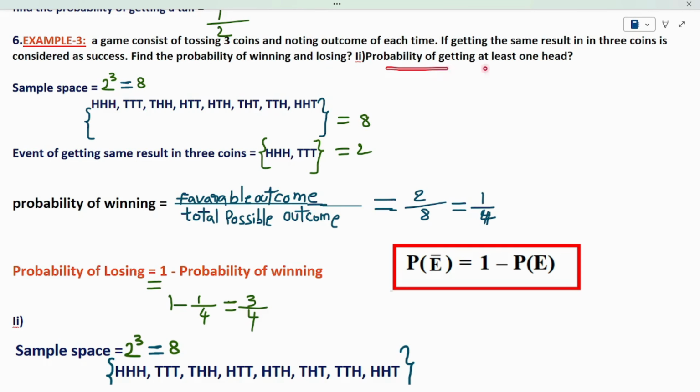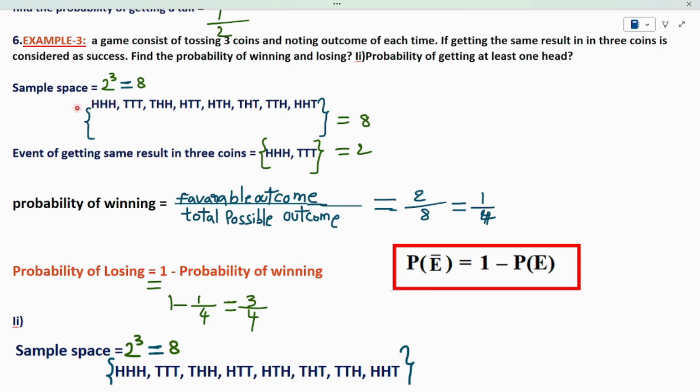Then the probability of getting at least one head. In any problem, we have to find the sample space and then the event. Later, we have to substitute the sample space and event in the formula of probability.